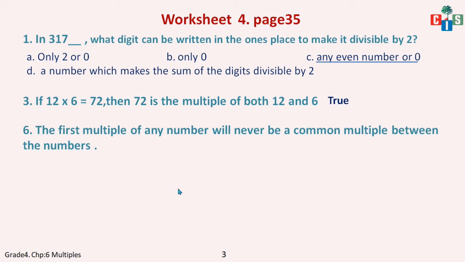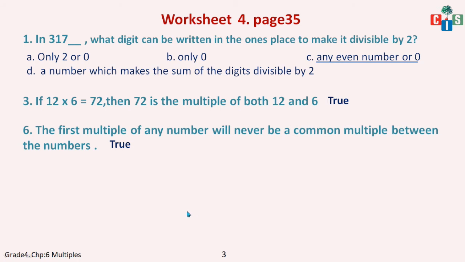Yes, I think it is true, because if you find the common multiple of 2 and 4, you will not have the first multiple as a common multiple, because the first multiple of 2 will be 2, the first multiple of 4 will be 4, so it will not be common. The first number cannot be common because 2 has no other 2. There is only one 2, so the first multiple will not be common.